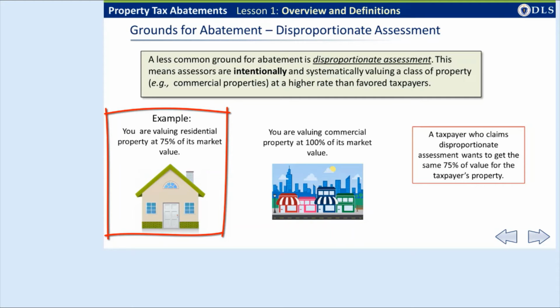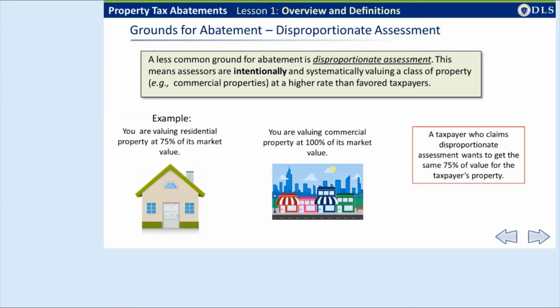The remedy for cases of disproportionate assessment involves giving the complaining taxpayer, for example, a commercial business, the same discount off of full and fair cash value that the favored class of properties receives. Very large abatements can result when the appellate tax board and the appellate courts find a pattern of disproportionate assessments and slash taxes, for example, on business properties.